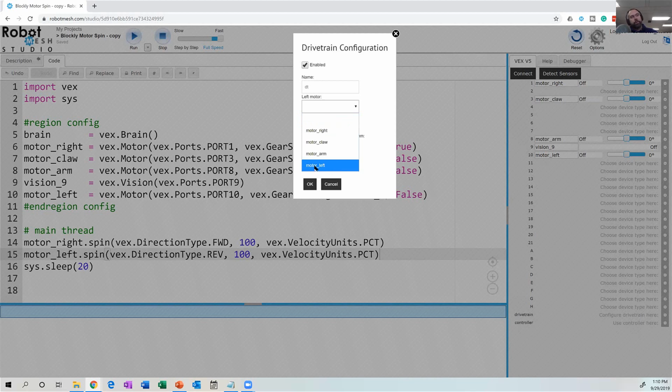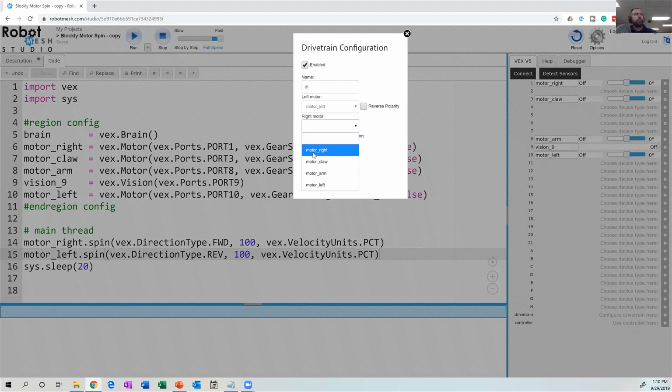This is where giving your motors a good descriptive name is useful. What is your right motor? My right motor is my motor right. I'm going to accept the defaults for wheel travel and track width. Basically, there's some math happening behind the scenes in Robot Mesh Studio so that the robot moves the correct distance. That's a reflection of the wheel width and the distance between the two wheels. If you start changing these values, you might see some funny behavior.